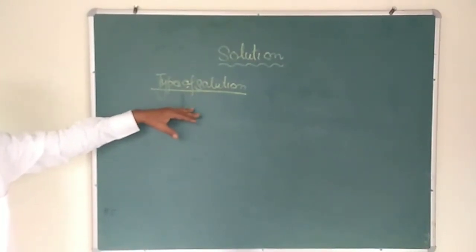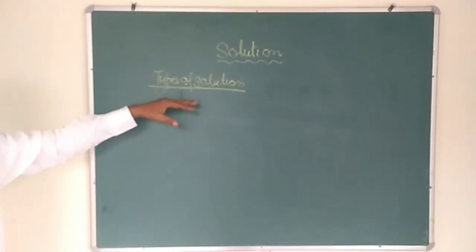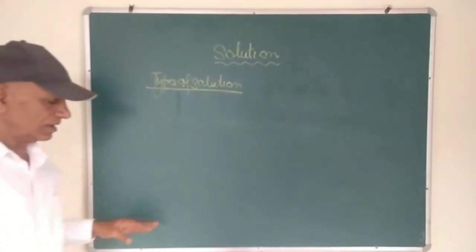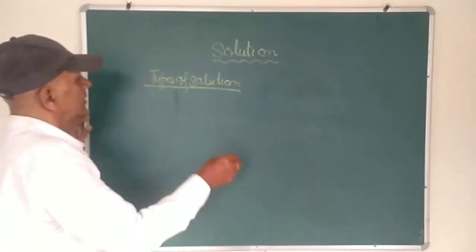Depending upon the nature of the solvent used, the solutions are classified into the following types.